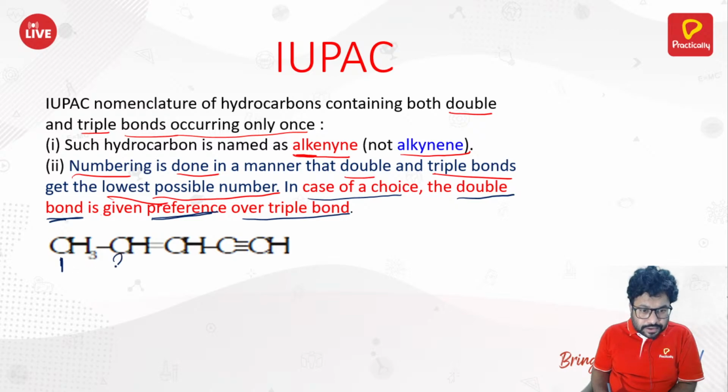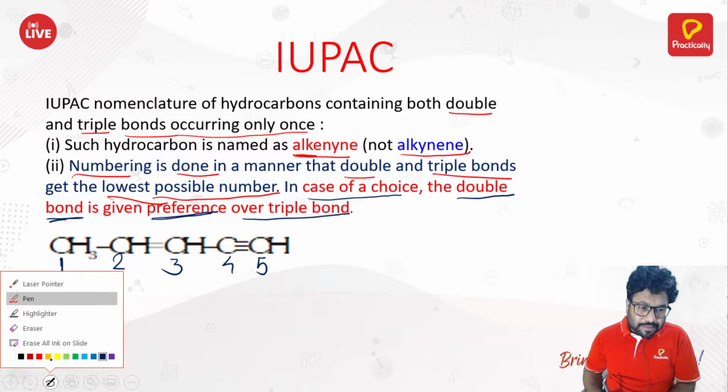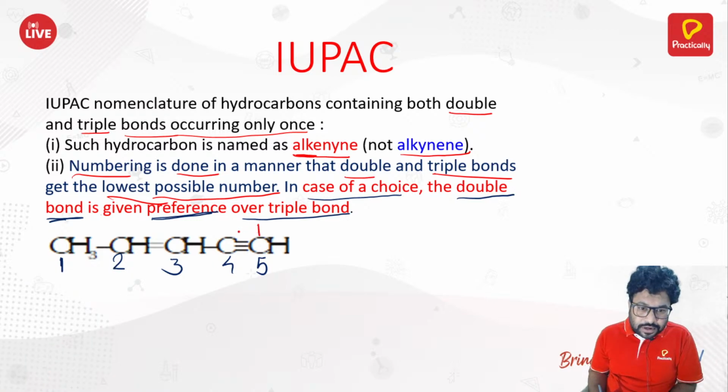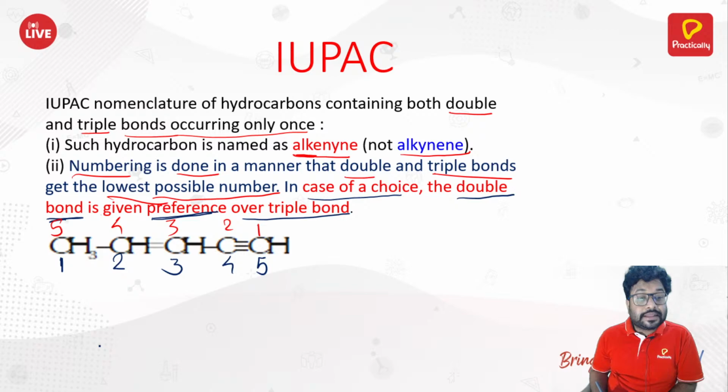1, 2, 3, 4, and 5. You can't count it like this. You can count this compound like this: 1, 2, 3, 4, 5. So here the double bond should get priority over the triple bond. So you should write this compound's name as pent, 5 carbon atoms. At the second position you got a double bond, right?